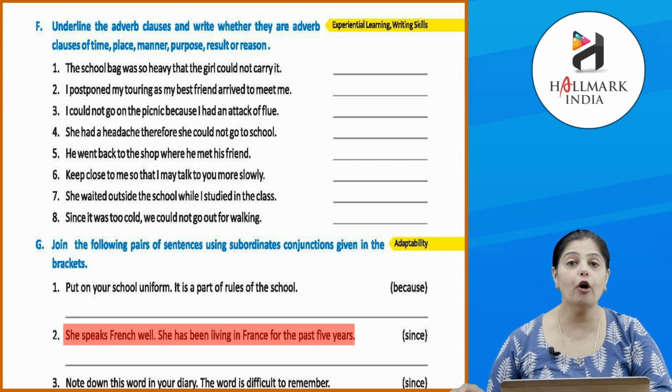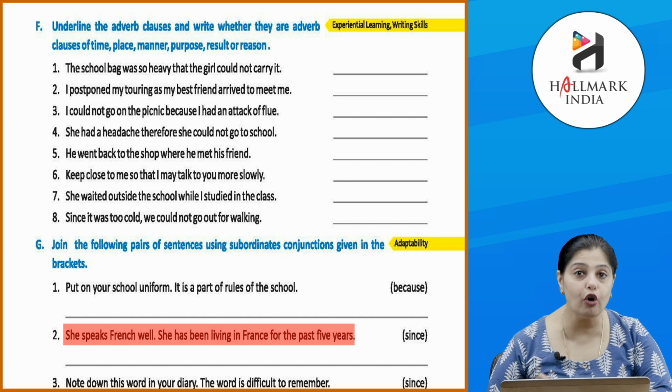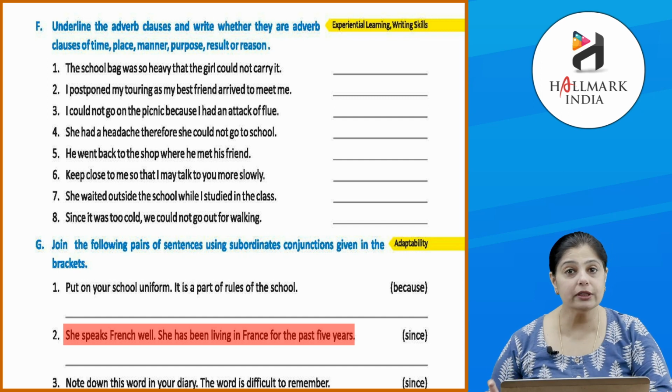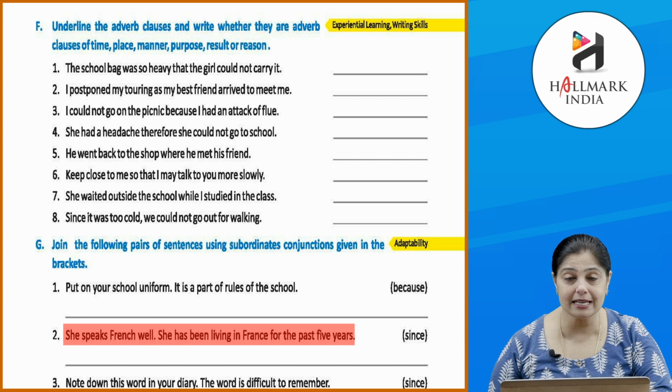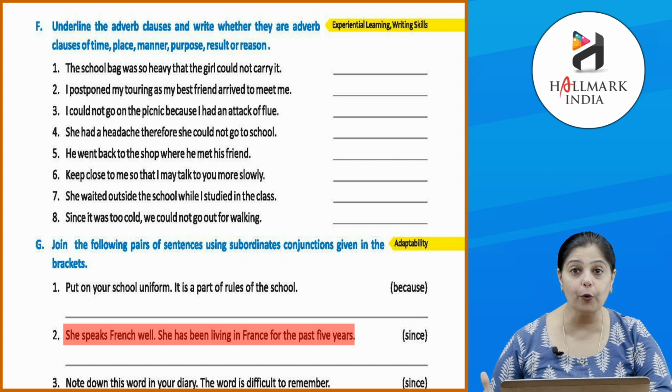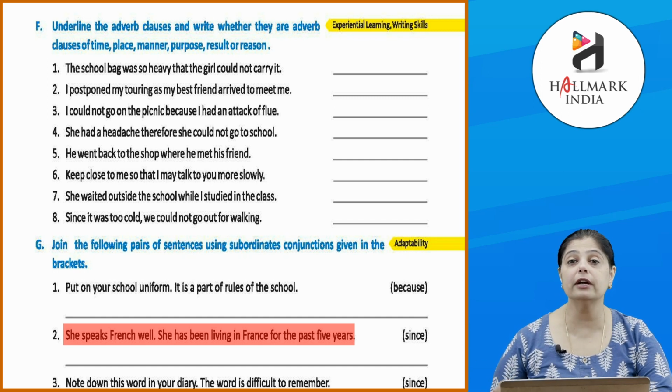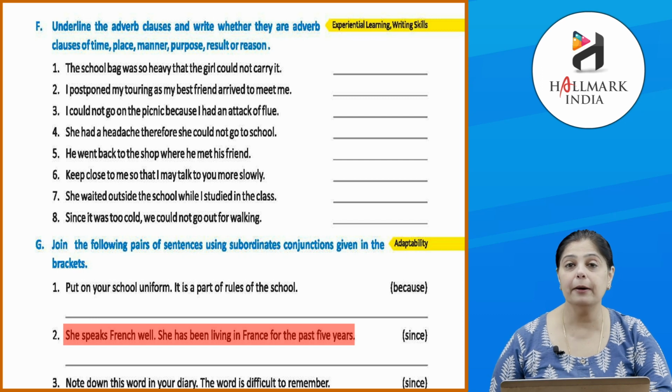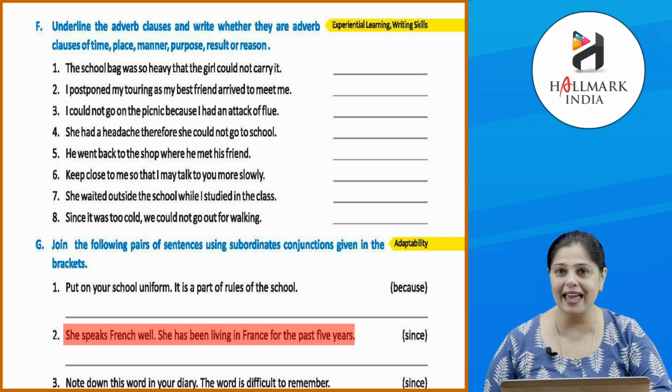They are pretty easy. All that you need to do, you have to think logically and see where you can put the sentences. And before answering all these exercises, you remember what I have told you to do always. You have to reread the chapter. Only after you reread the chapter, you will be able to answer the questions for the clauses and apply the right clauses and pick up the right clauses. At the same time, you can describe which type of clause it is based on rereading the chapter and doing a quick revision of the chapter before attempting the exercise. Now, quickly do it and start answering the exercises.